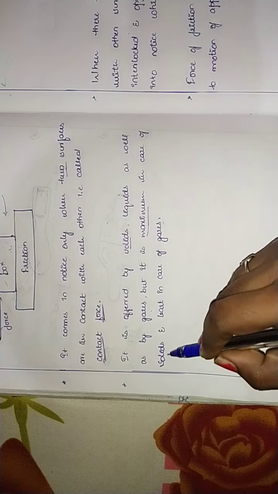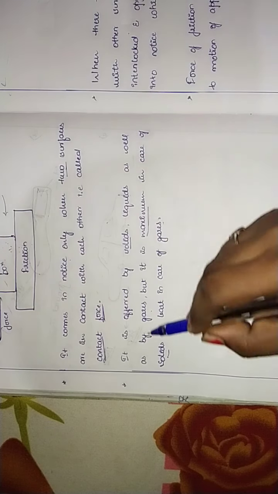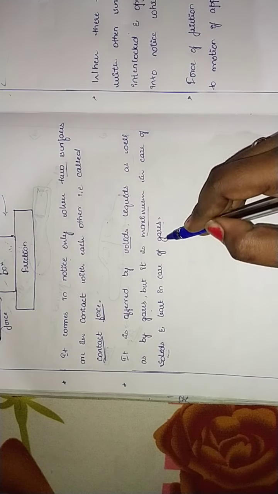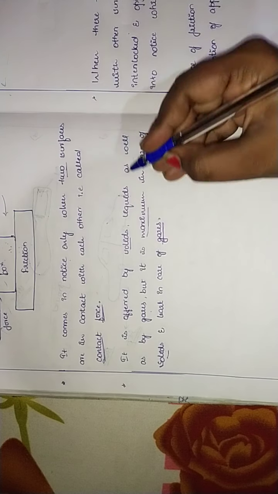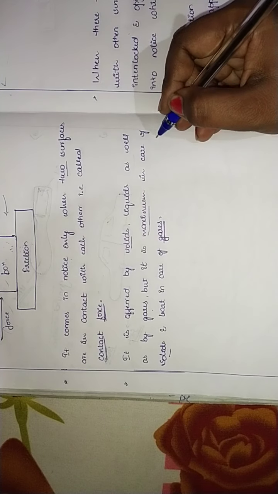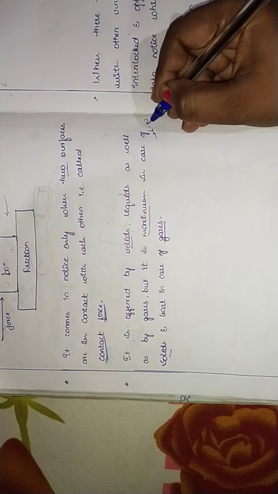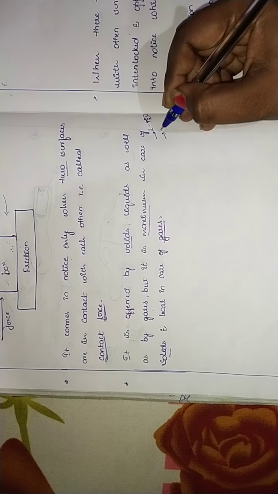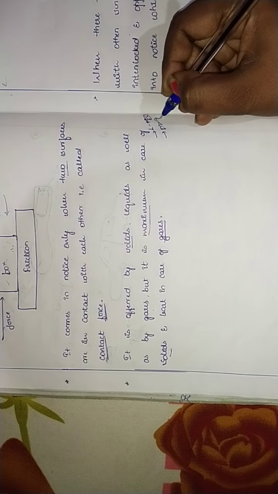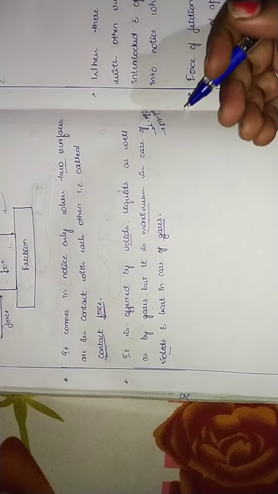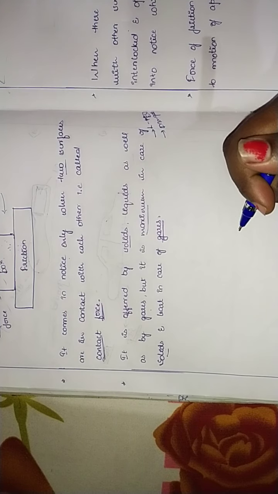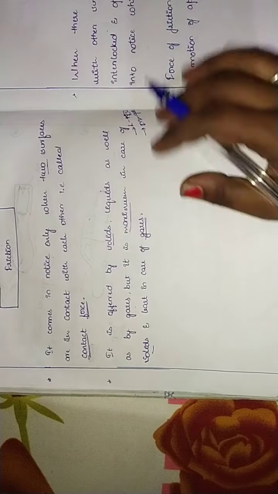Maximum in cases of solids, liquids as well as by gases. So in gases it is very least. So we know that liquid means water, H2O, and air is the gas that we take. Solids means anything that we can take. Got it?